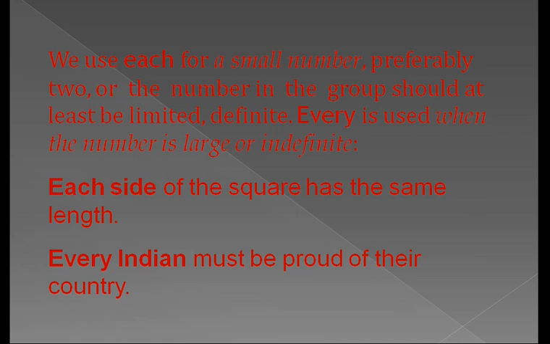For example, each side of the square has the same length. Each side. Thereafter, every Indian must be proud of their country. Here look, each side of the square has the same length. That means here each is indicating that the square has limited sides. But when I am saying every Indian must be proud of their country, here every is indicating a large or indefinite number.